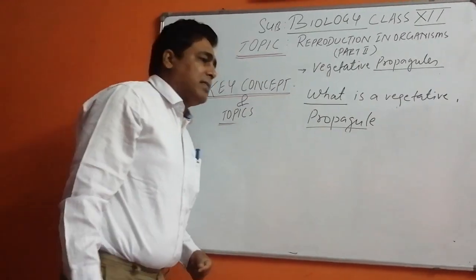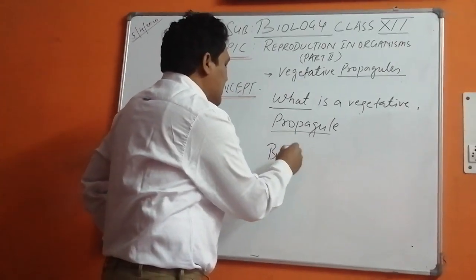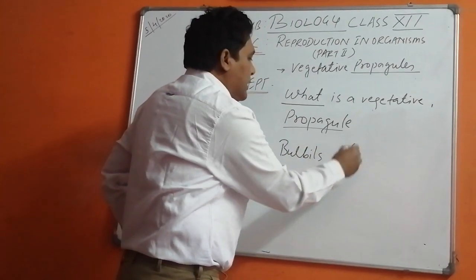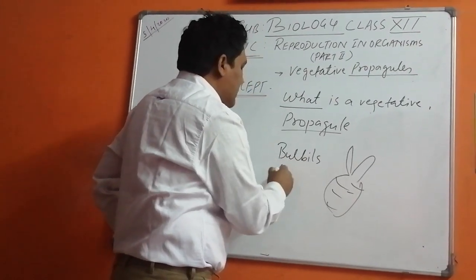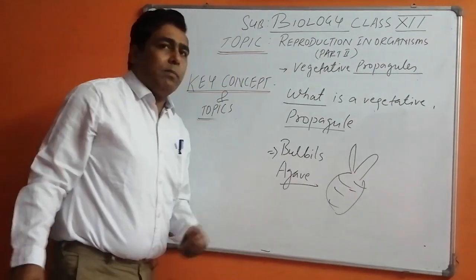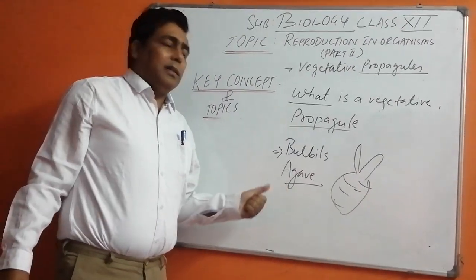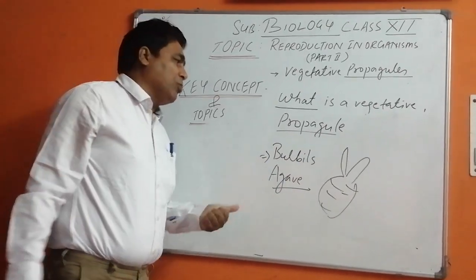These were not given in your NCERT. Now, other than that, there are bulbils, which are found in the agave plant. Bulbils are one of the types of adventitious buds. They are found in the agave plant, which helps in growth of a new plant.